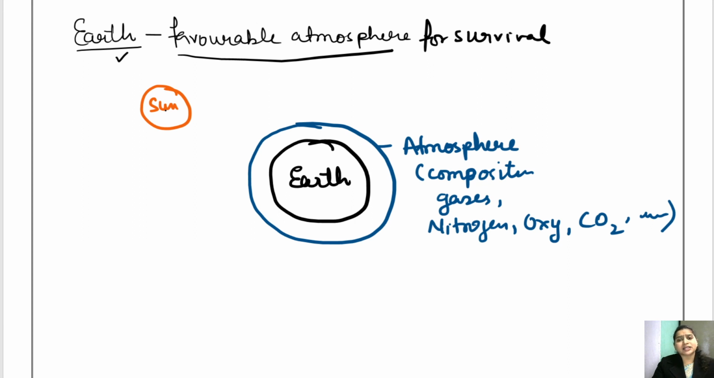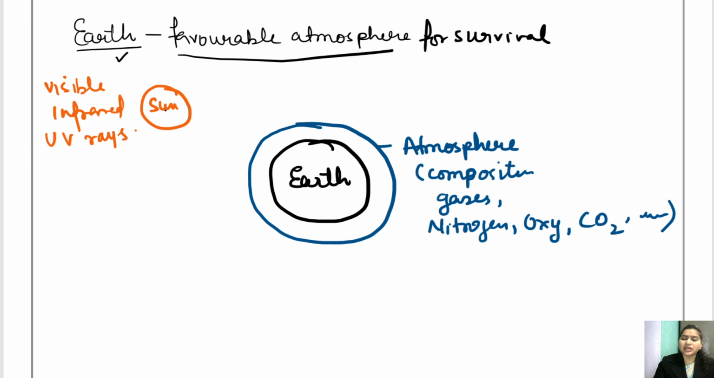The Sun emits various frequencies and various intensities of light. The Sun can emit certain visible rays, which is good. The Sun can emit infrared. The Sun can emit ultraviolet rays. All right, and other frequencies, waves also it can emit.